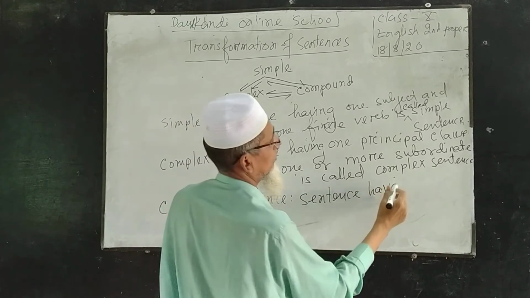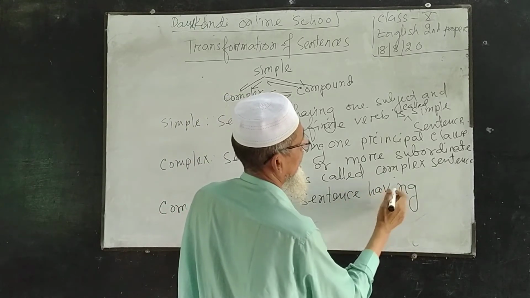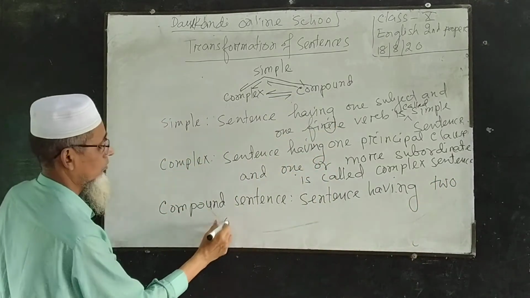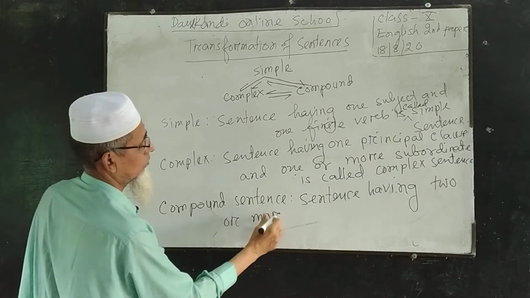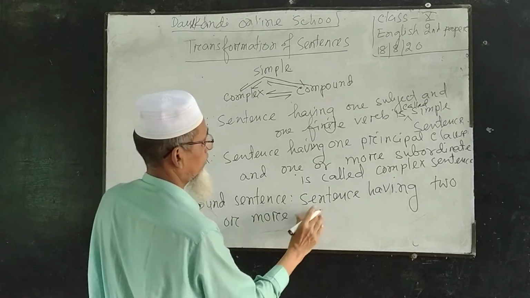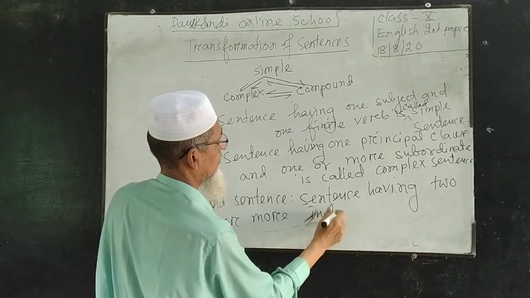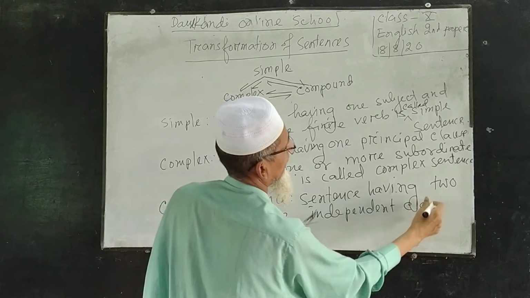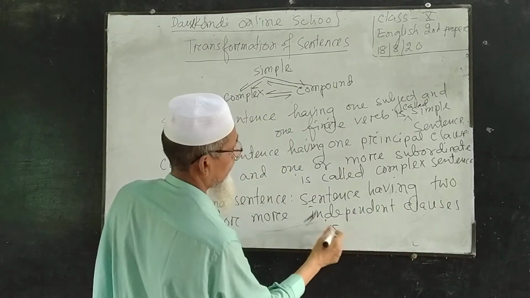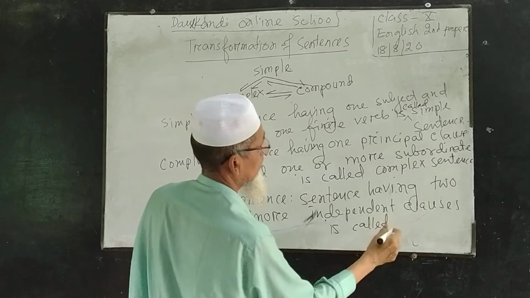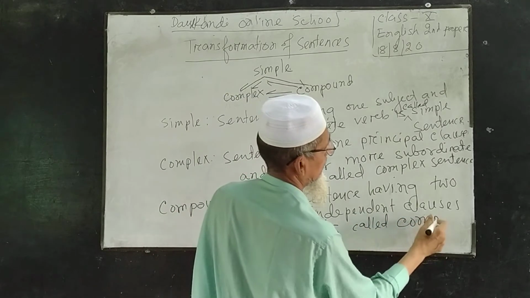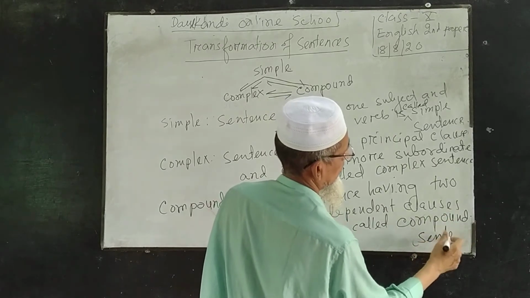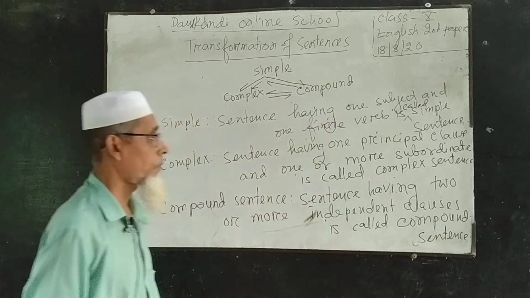Having two or more independent clauses is called compound sentence. Compound sentence.